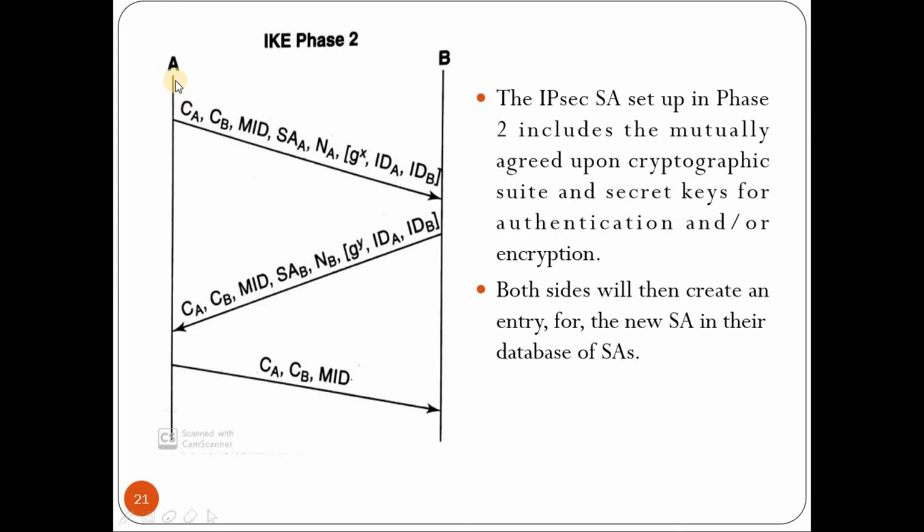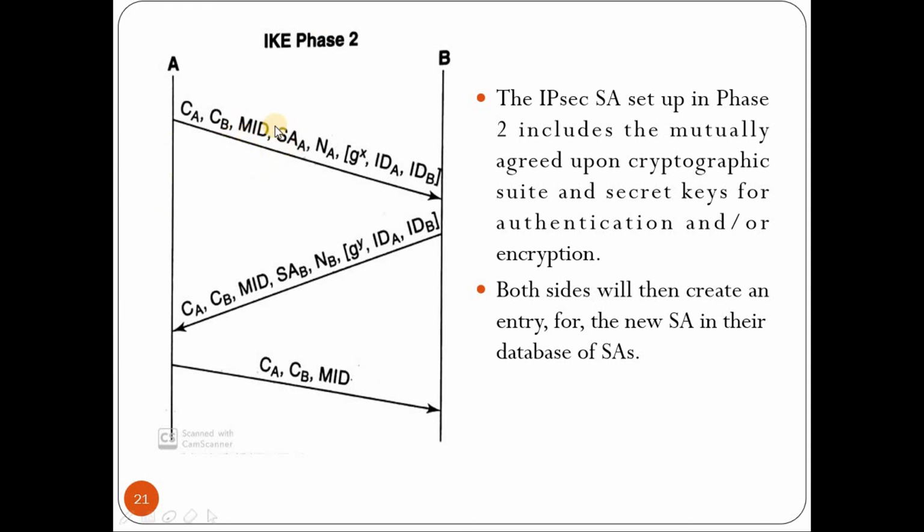So initially A will send the cookie of A and cookie of B. Along with that, it will send the MID. Now MID represents a 32-bit quantity, which is a message ID, which is used in order to differentiate an IPsec SA within an IKE SA. That is nothing but to differentiate each connection in a session, okay, which is unique for a connection in a session.